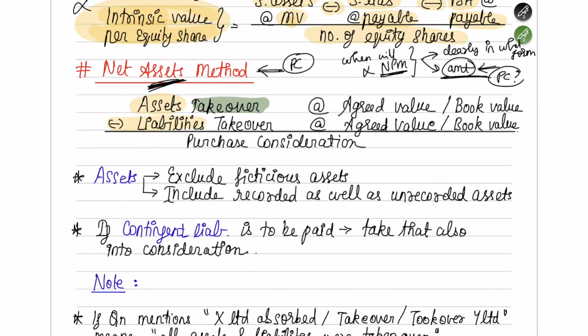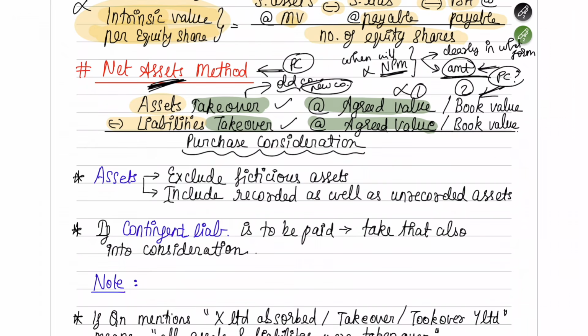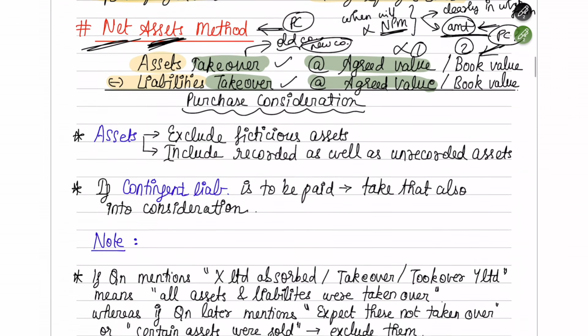So how will you find out the purchase consideration using the net assets method? You have to take assets taken over at agreed value minus liabilities taken over at agreed value. Taken over means these assets and liabilities are of the old company, but the new company has agreed that they will take over these assets and liabilities from the old company. So those assets and liabilities alone you have to take care of. If they have not agreed any value, then you can use book value. First preference to agreed value. If that is not given, second preference to the book value. If you do so, you will be able to find out the purchase consideration using the net assets method, a very simple method. Okay, perfect.